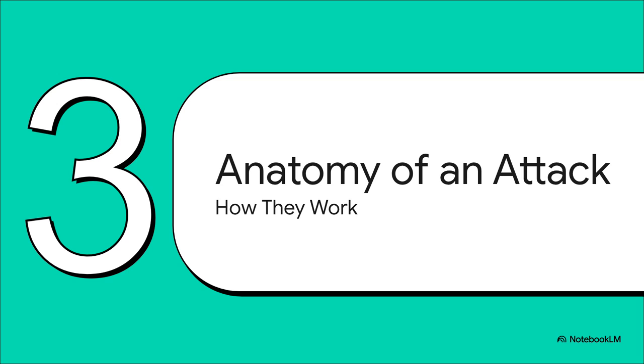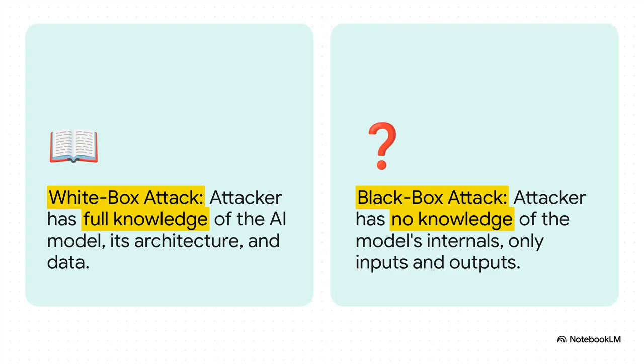Okay, so that's the what. But how? How exactly do attackers pull this off? Let's break down the anatomy of one of these attacks. Attacks basically fall into two big buckets, and it all depends on what the attacker knows. You've got white box attacks, where the attacker has the full blueprints of the AI. Then there's black box attacks. That's more like working from the outside, just poking and prodding, feeding it stuff and seeing what comes out until they find a crack.